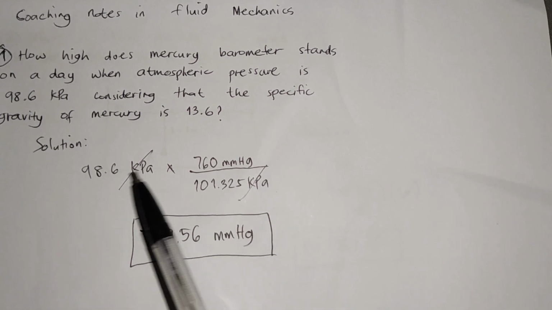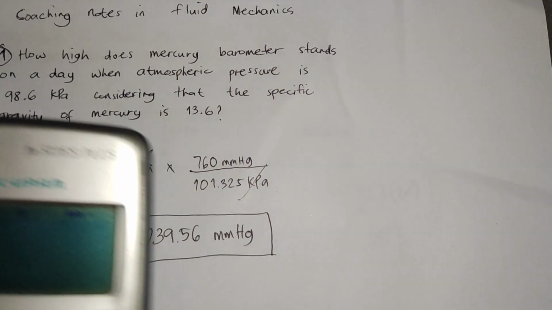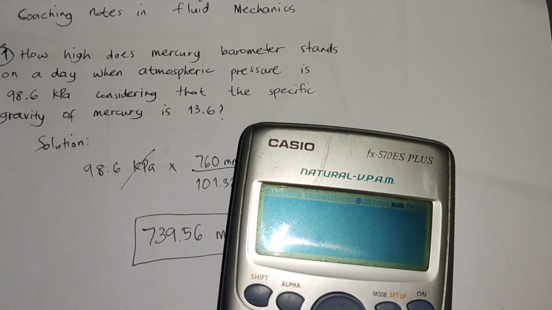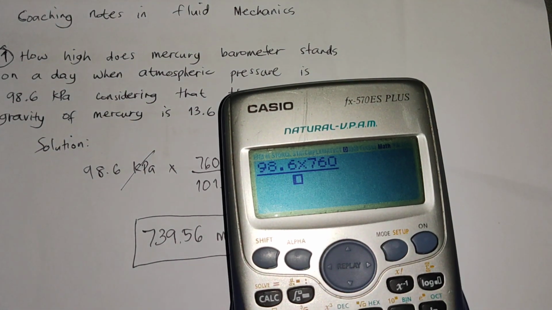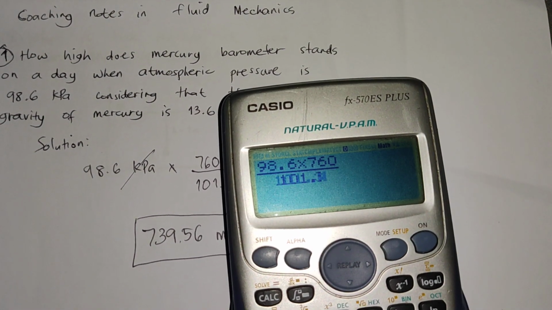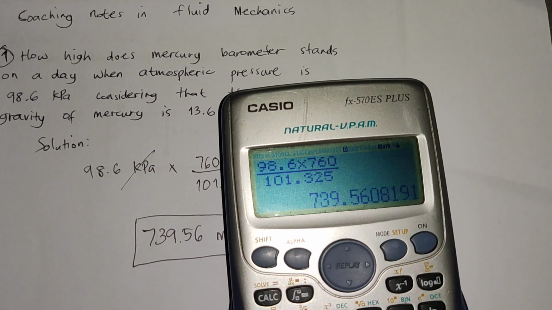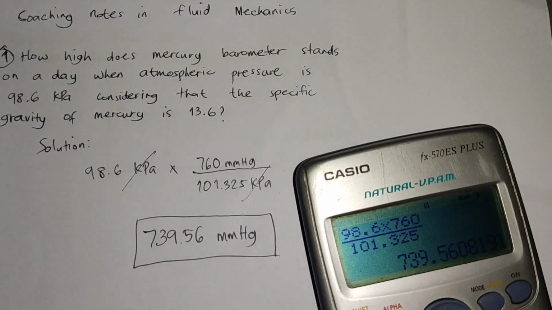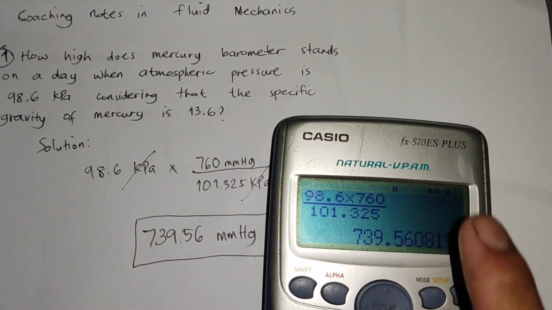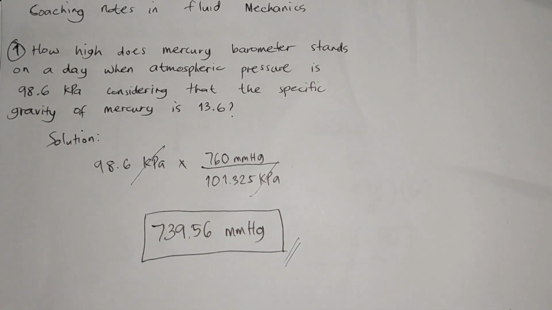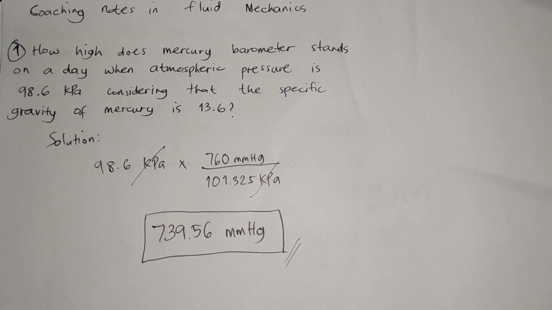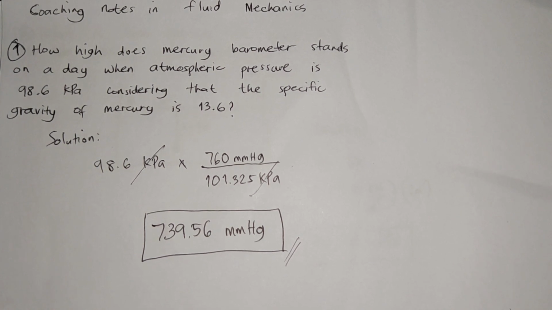Nung kinalkula natin, check natin sa calcu kung tama ba yung lumabas. So, 98.6 times 760 divided by 101.325. Ang lumabas is, sakto, 739.56 millimeters of mercury. So, this is our final answer for this problem. Dako tayo sa ating next problem, problem number 2.